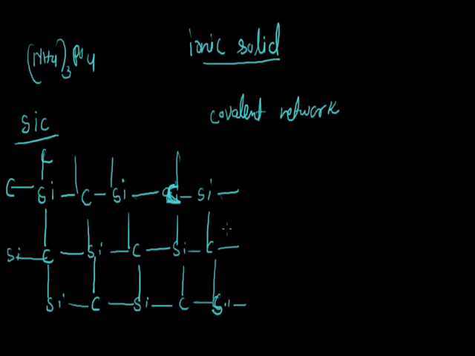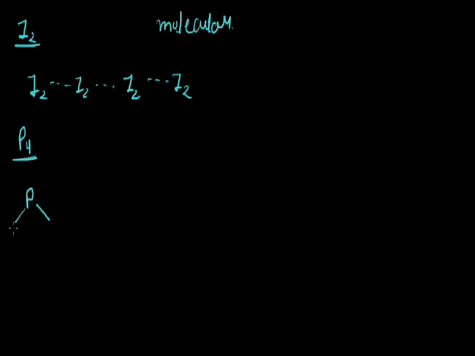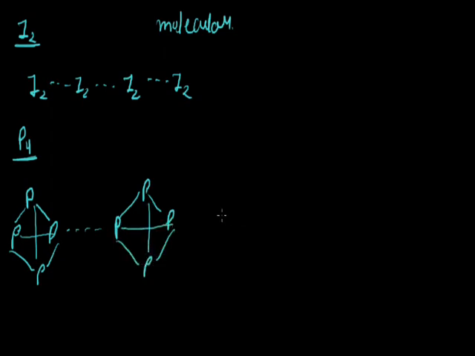In this structure the atoms form covalent bonds, and it's a 3-dimensional network structure, having bonds in horizontal and vertical directions. Now the next one is I2. It's a molecular solid, since iodine is bonded with iodine, a small unit, a molecule. Next, P4 is again a molecular solid, since P4 molecules are bonded with other P4 molecules. Here also the smallest unit is the molecule, so it's a molecular solid.